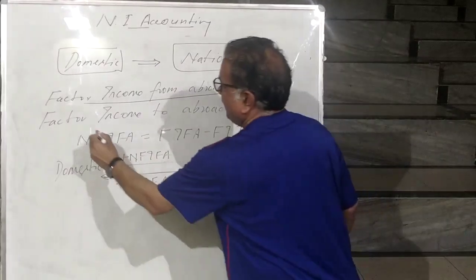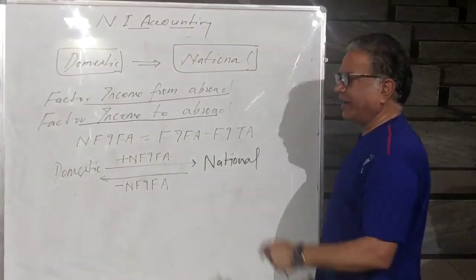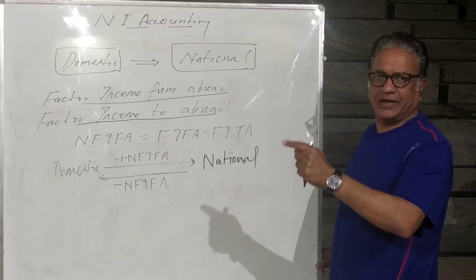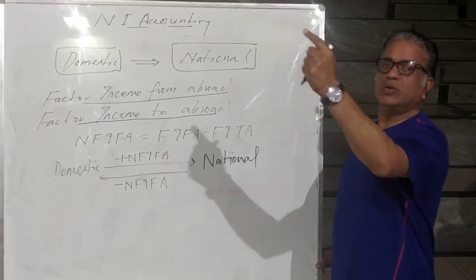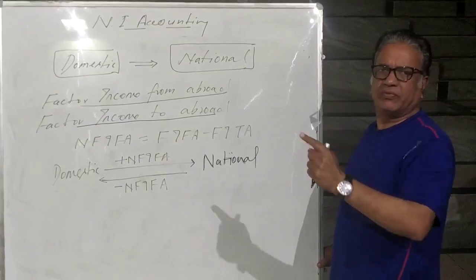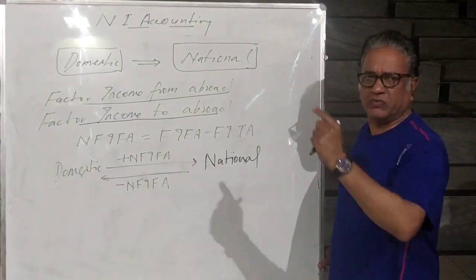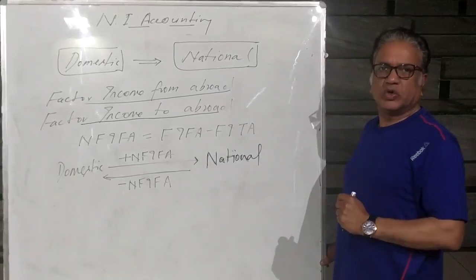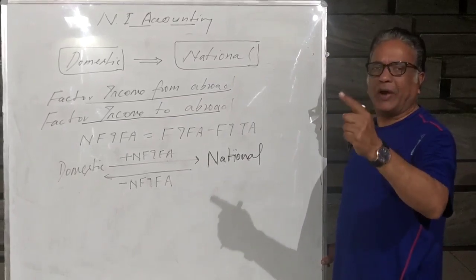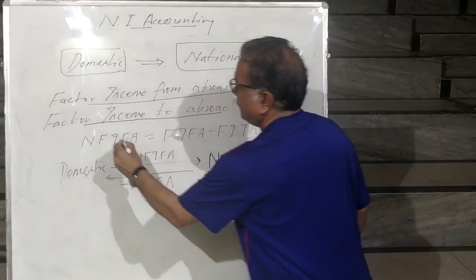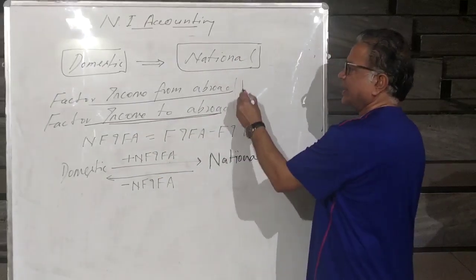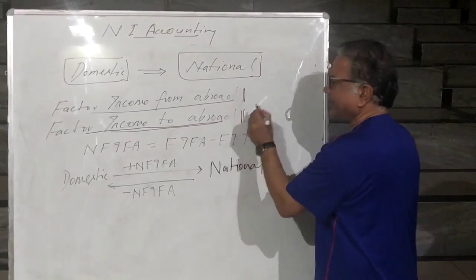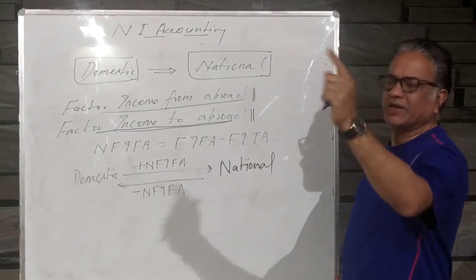The same way, the factors of production from the rest of the world are earning factor income in our country. A German working in India, right? So he is earning income in India, right? That income is going to Germany. If any capitalist from the rest of the world, any finance company from the rest of the world is lending money to an Indian company, what are they earning? Interest from our country. So that is the income earned by the factors of production from the rest of the world. What we call it: factor income to abroad. This is the income earned by our factors of production in the rest of the world, and this is the factor income earned by the factors of production from the rest of the world.